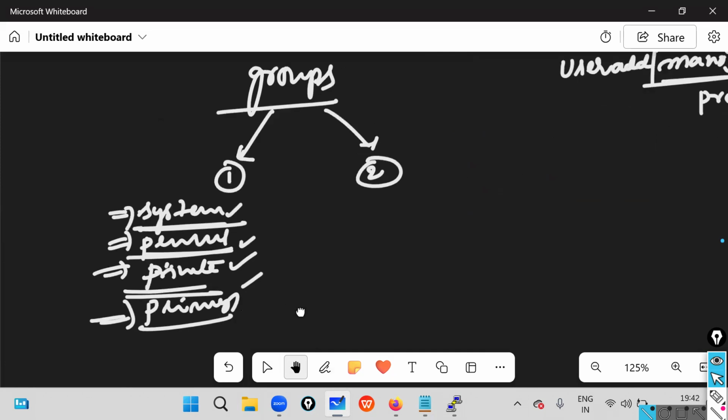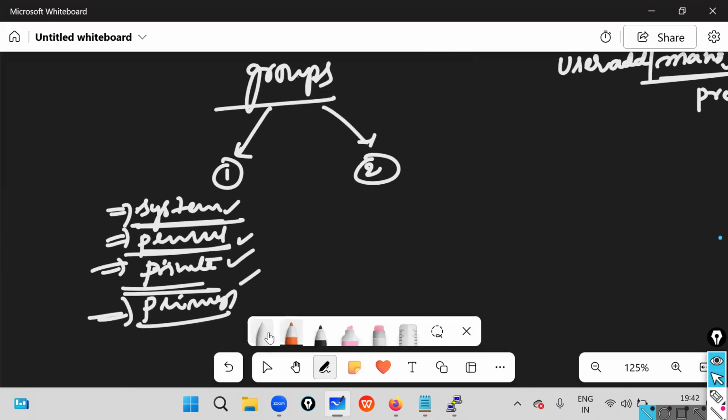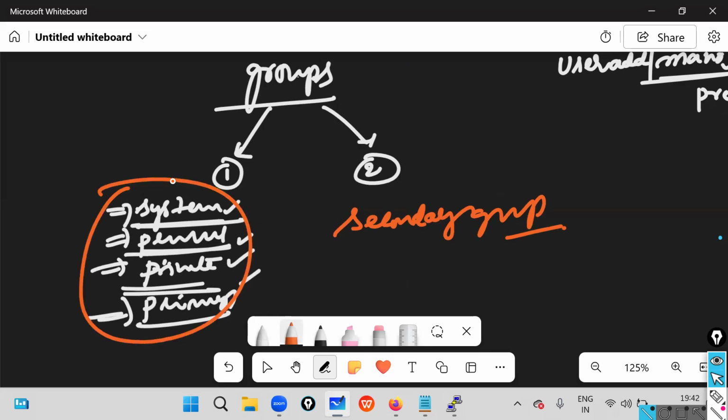But what about the second type of groups, sir? The second type we can also call secondary groups. The first case is nothing but a primary group, and the second is a secondary group.